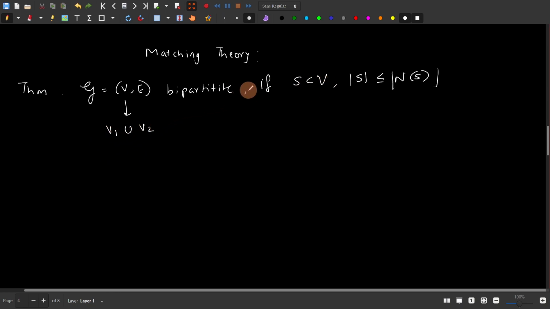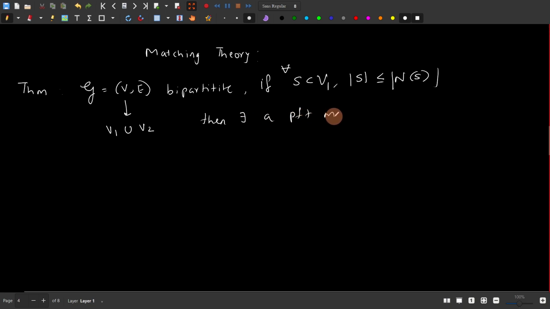So suppose this condition holds, that if S is a subset of V1, then the cardinality of S is less than or equal to the cardinality of the neighborhood of S. The neighborhood of S is basically all those elements that are connected through an edge to elements of S. So if this condition holds for all S, then there exists a perfect matching.